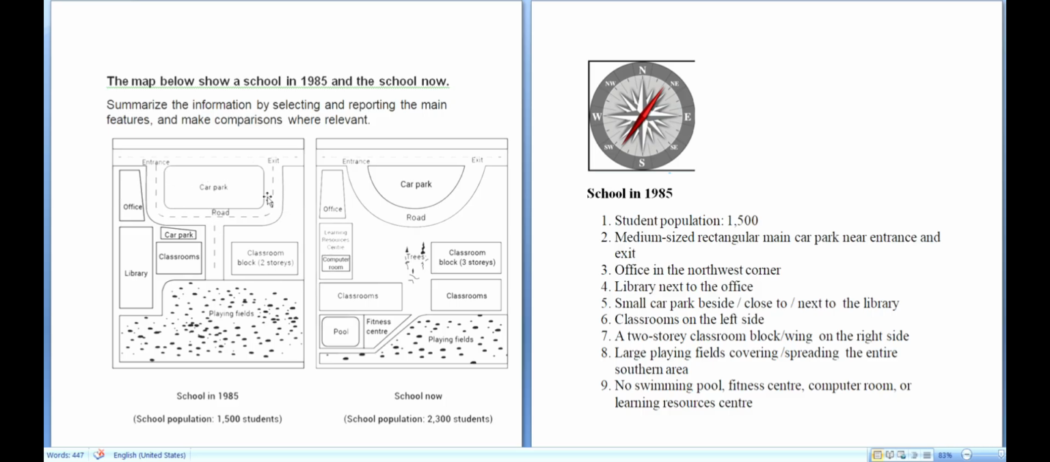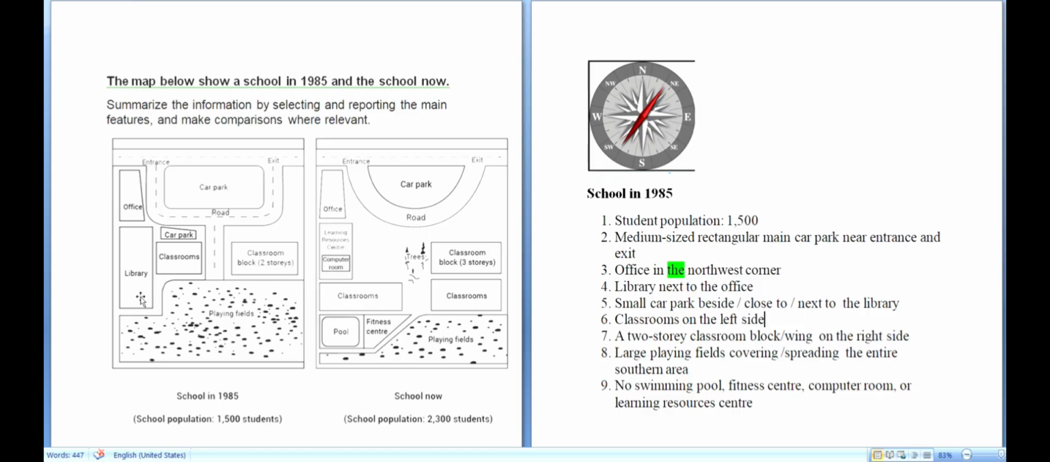How simple it is. Point number three, office in the northwest corner. Office which is in the northwest corner. Don't forget the article "the" every time you mention north, south, and so on. Next, library next to the office. Where is the library? Next to the office. You can say it is below the office.